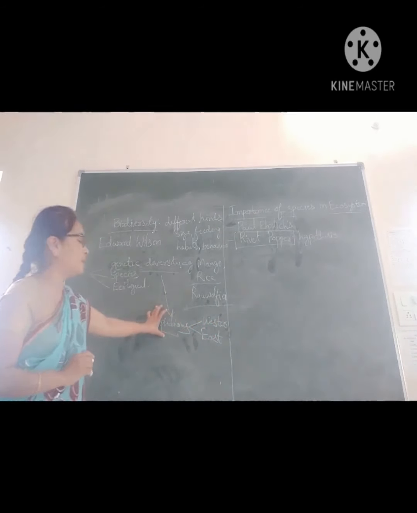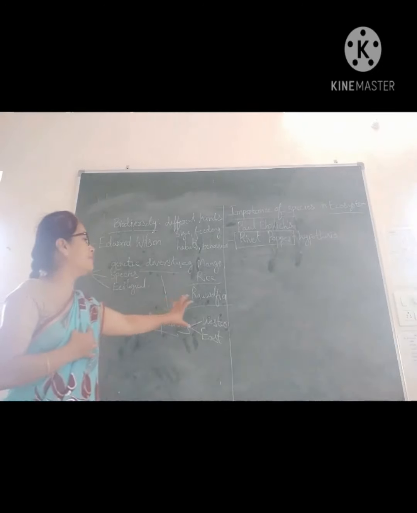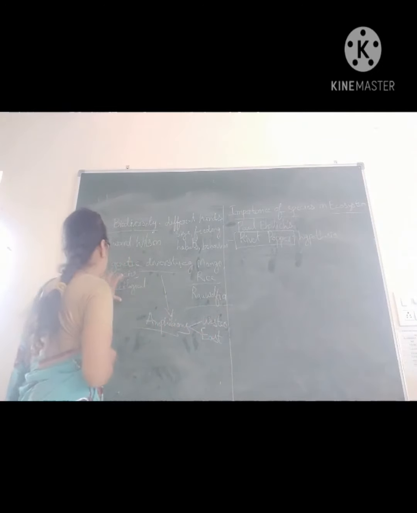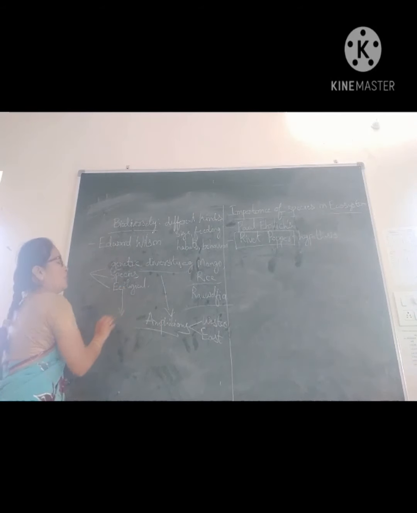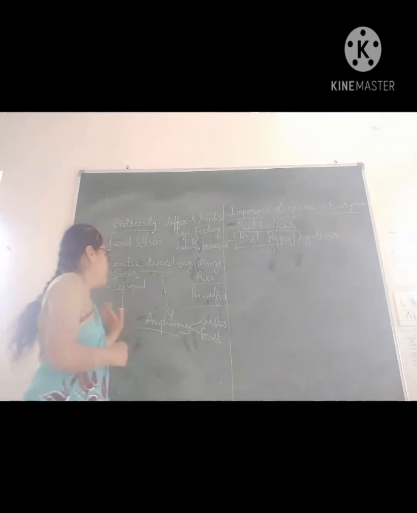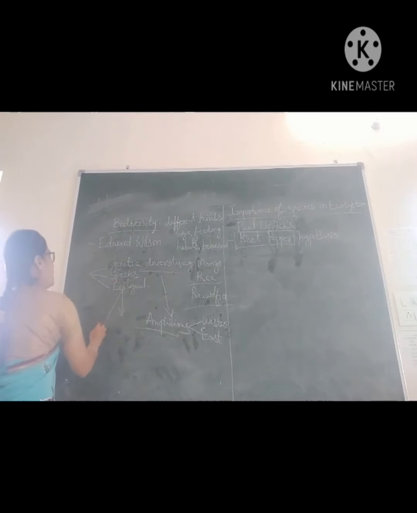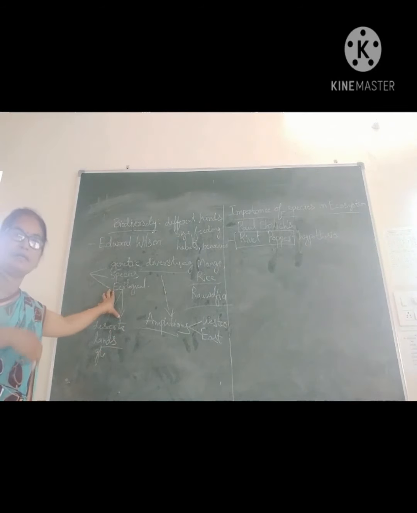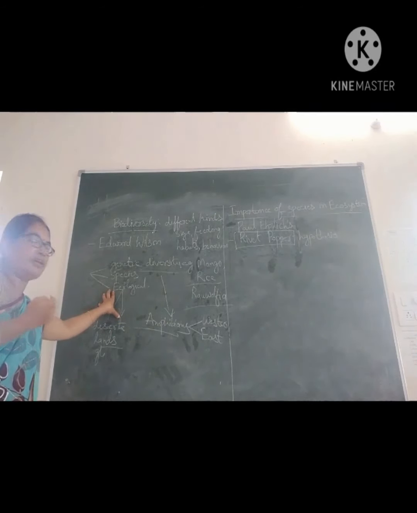They may be the same species, but in those regions they are different. And next, ecological diversity. In the ecological, they may live in deserts, on lands or in grasslands. They may be different, but their ecological values are different.